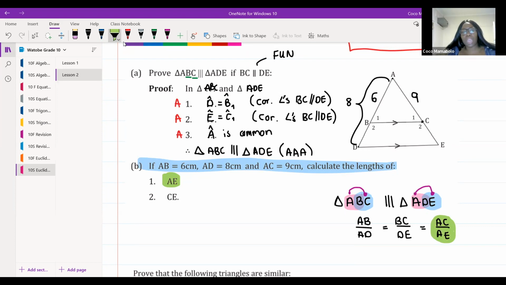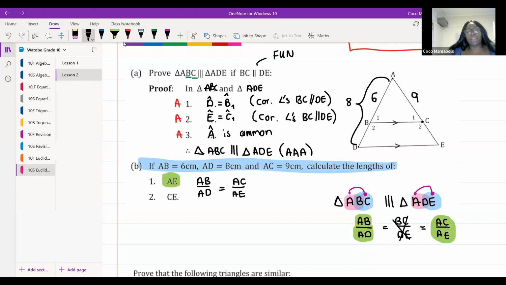Good. We can use AB over AD because they've given us the values for AB and AD. So for now, we're not going to use this middle one because it's not going to help us. So we're going to go AB over AD is equal to AC over AE. And remember to stay muted, guys.